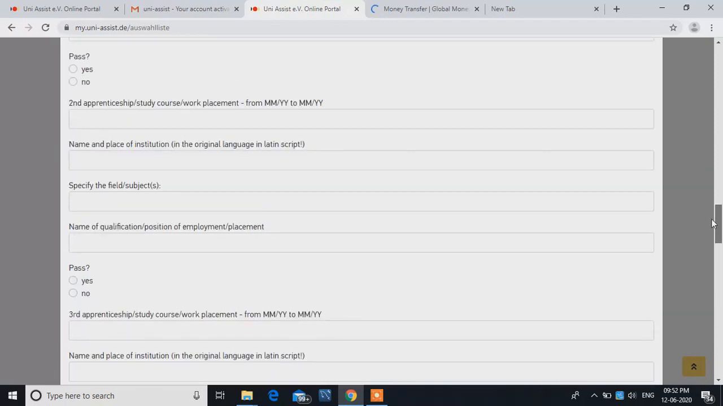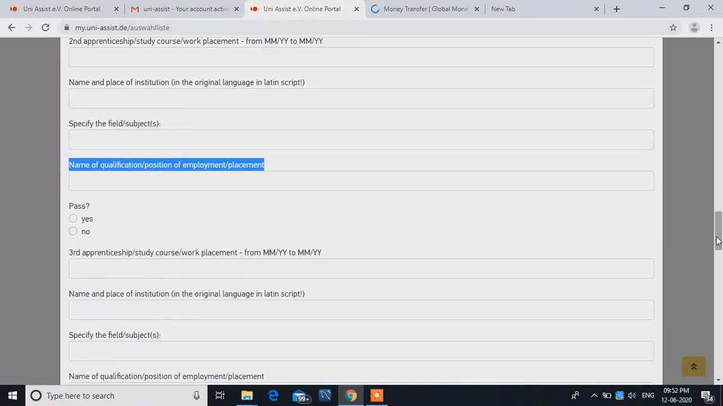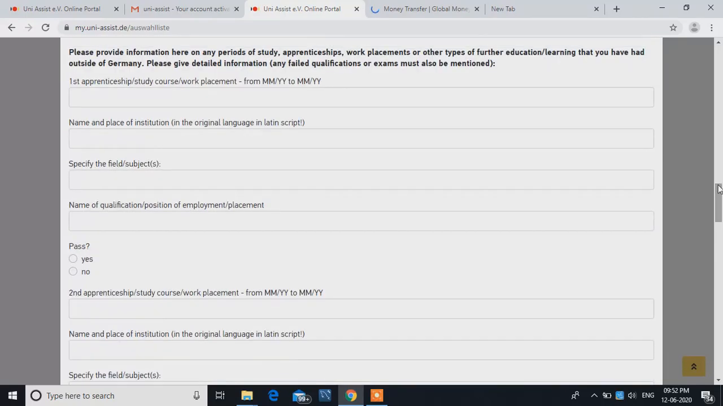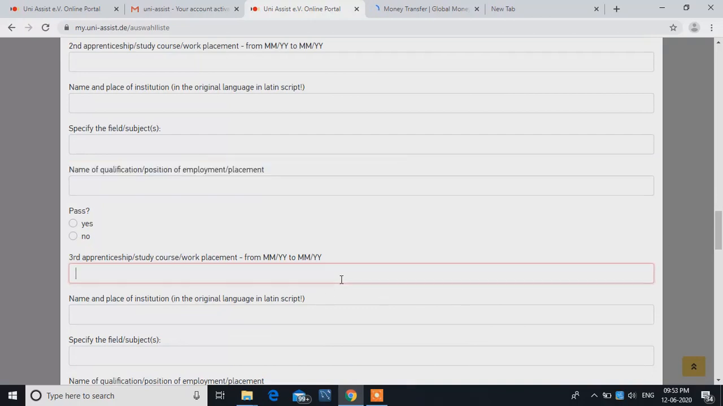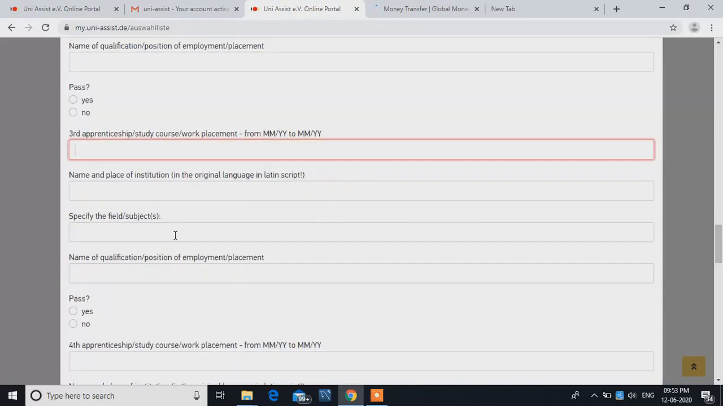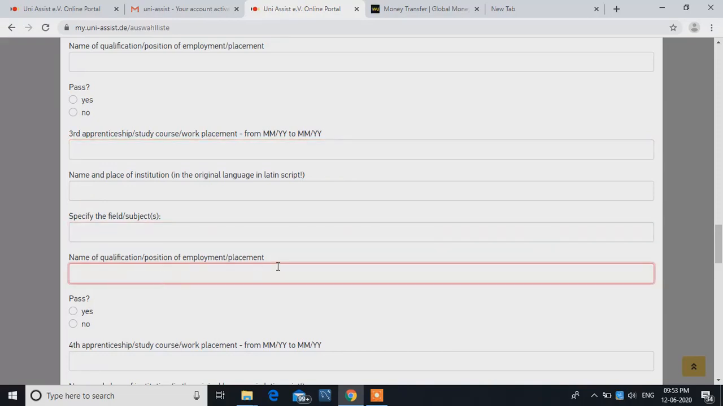Another thing I forgot to tell you all is, when you do this work experience, then internships, after that, they have written over here apprenticeship, course study, work placement. So if you have finished entering all the details of work experience and internship, after that you have to enter bachelor's. So if you have done bachelor's in mechanical engineering, write here bachelor's in mechanical engineering, name and place of the institution, your field of subject, that is mechanical engineering, name of qualification or employment. Again you can put the same thing, pass, yes.